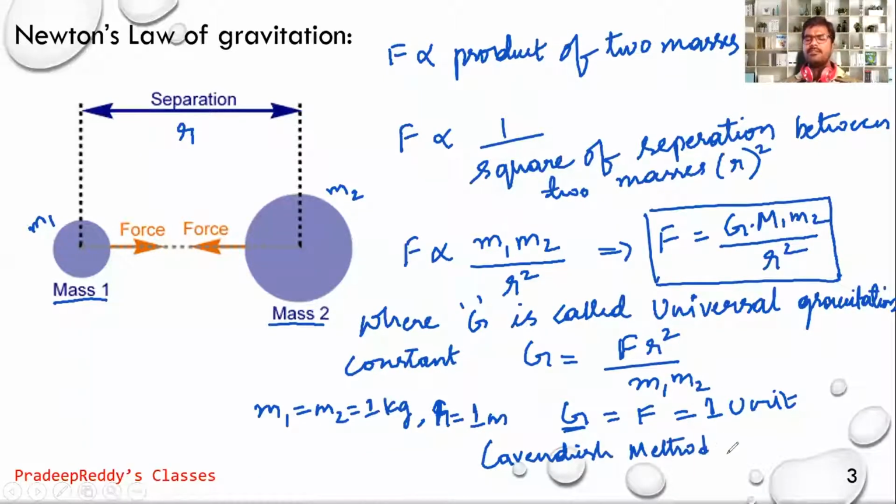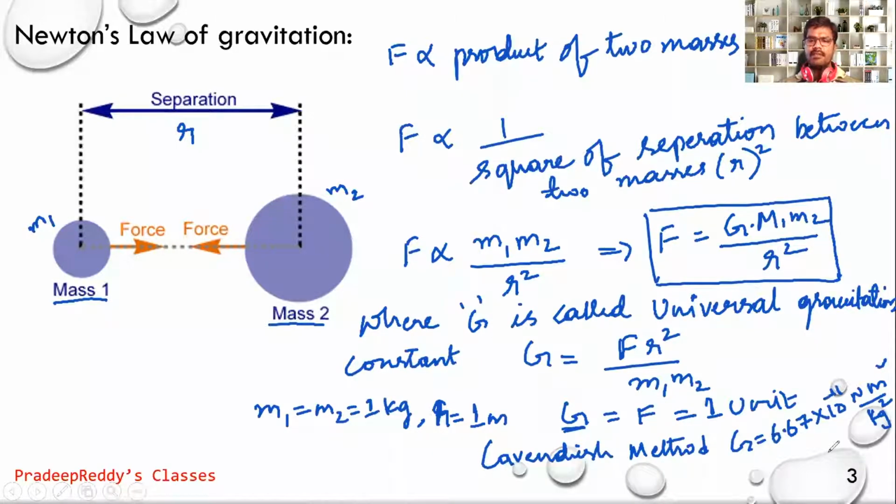Cavendish is a scientist who used a particular method to find the gravitational constant between two masses, and that gravitational constant is supposed to be a fixed value throughout the universe. It does not change from position to position or from planet to planet; its value remains the same, and the value of capital G is equal to 6.67 into 10 power minus 11 Newton meter square per kg square.